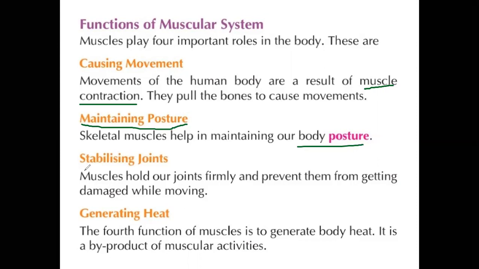And next, stabilizing joints. Muscles hold our joints firmly and prevent them from getting damaged while moving. When we are moving, the different joints will not be damaged. That kind of stability is what stabilizing joints gives us.